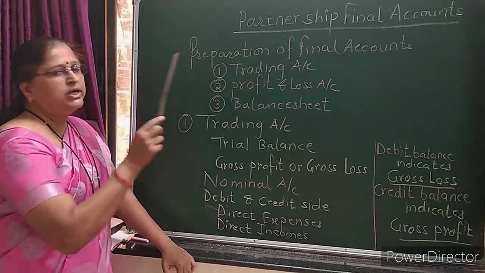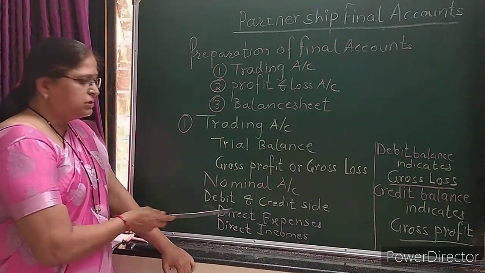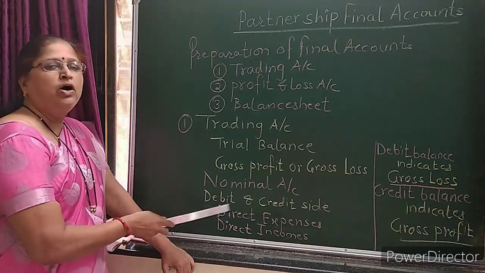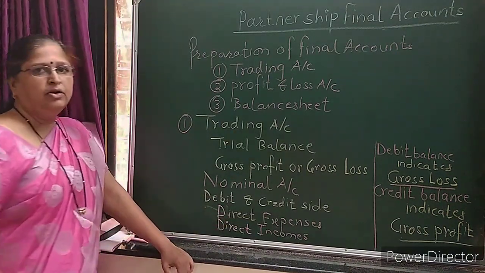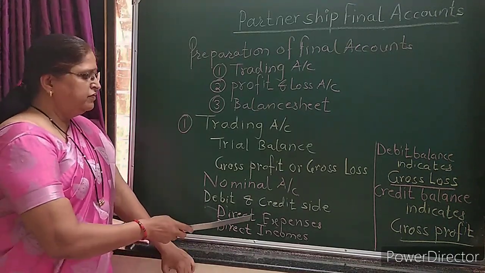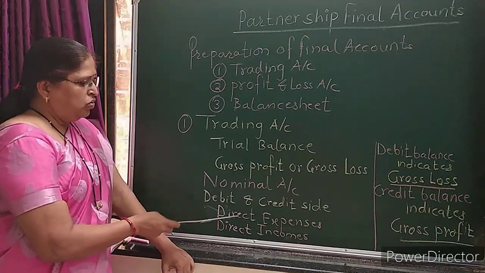Now what is included in the trading account? In the trading account, all direct expenses are included. Direct expenses are those expenses which are directly related to production.